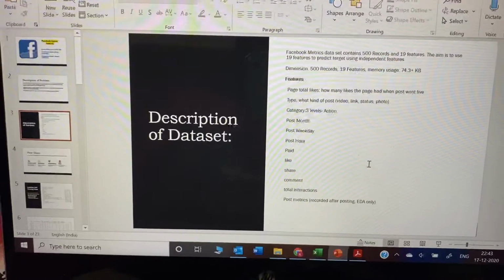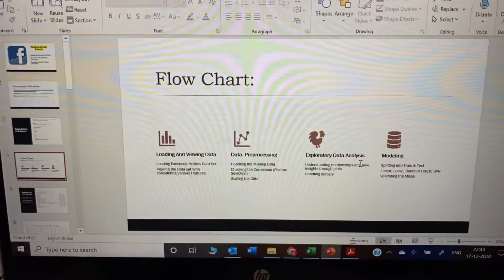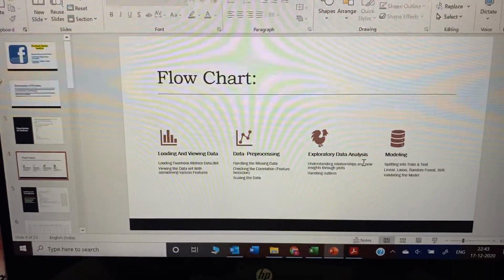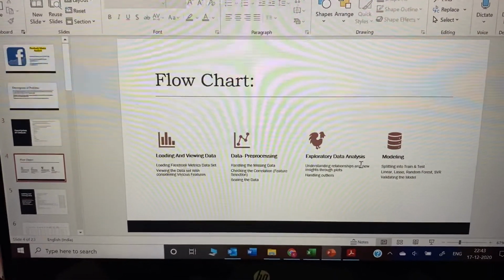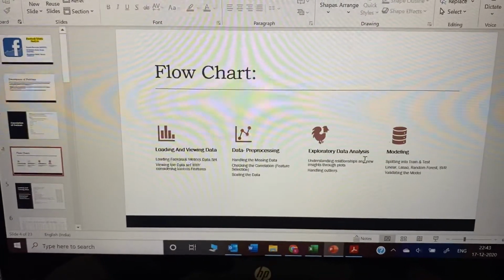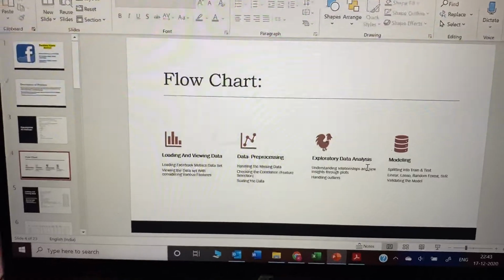The basic approach or process for doing this project involves four steps. The first step is loading and viewing the data. In the first step we need to find what data is in the data set provided.